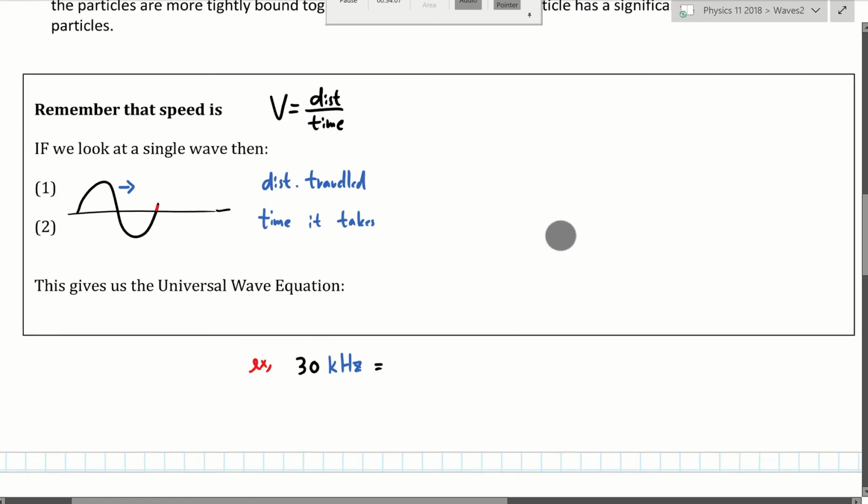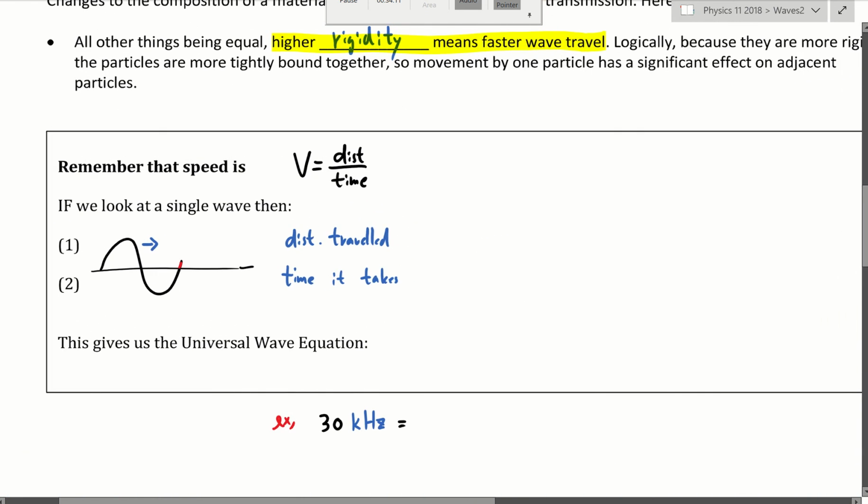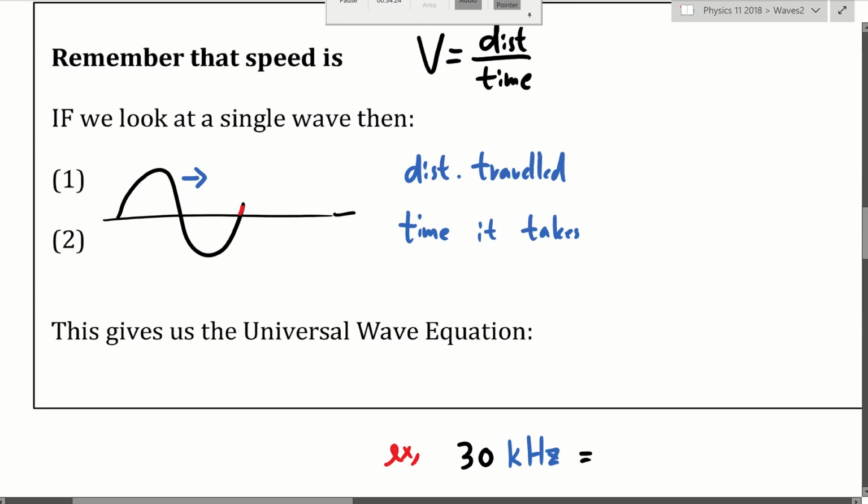Okay, so now how do we actually calculate the speed of a wave? Well, remember, speed or velocity is distance over time, right? Okay, so now let's look at the wave. Initially, that wave is over here. This black object is the wave. Now, a few seconds later, that wave is going to go to here. Okay, so I hope you agree.